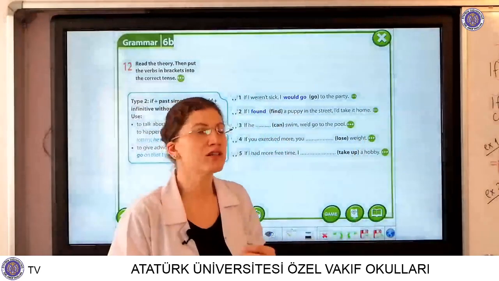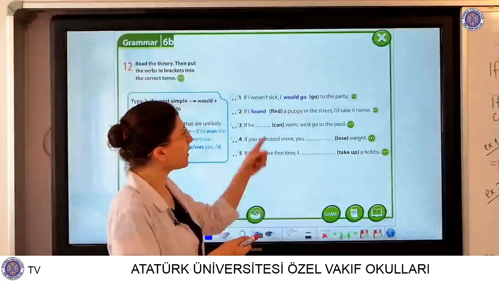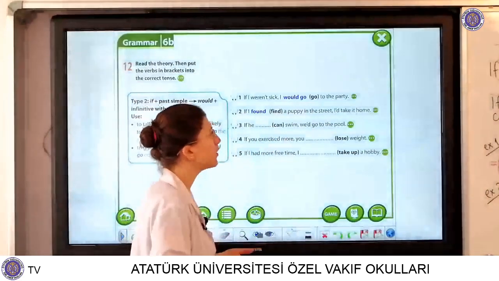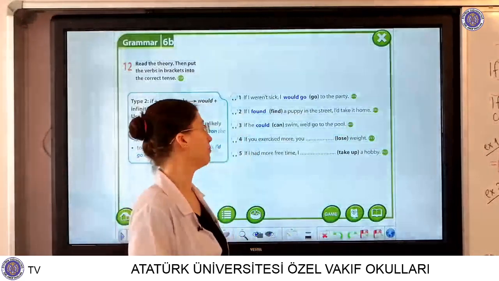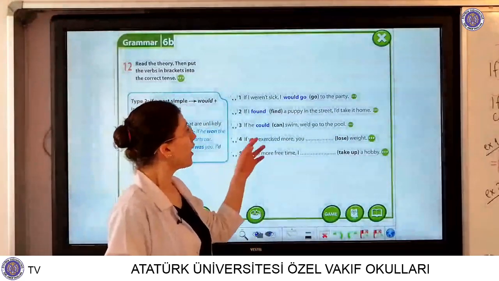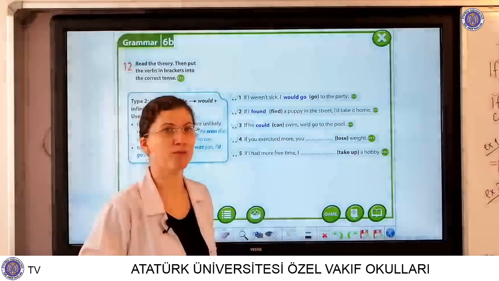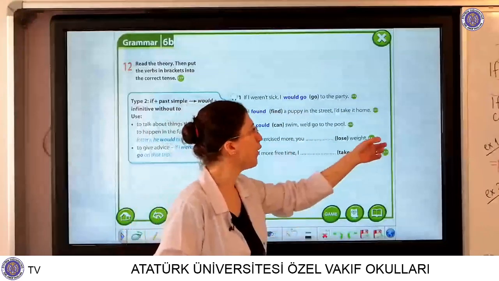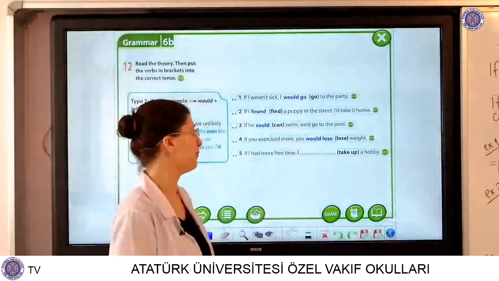Puppy, you mean it's a newborn dog, it's a baby dog. If, the second form of can is could. If he could swim, we would go to the pool, but he doesn't know how to swim. If you exercised more, you can look at here, the past form of exercise, you would lose weight, kilo verebilirdin, but you're fat now.